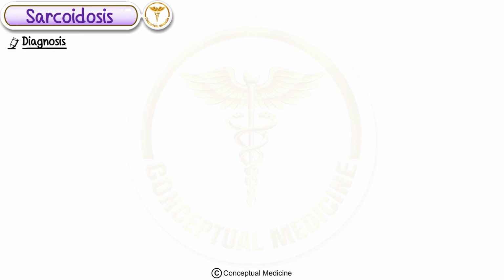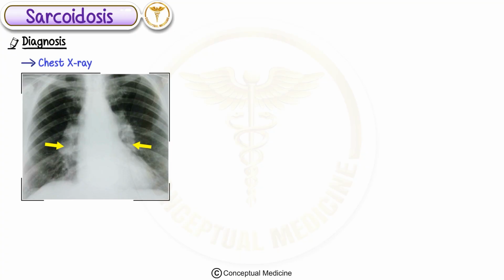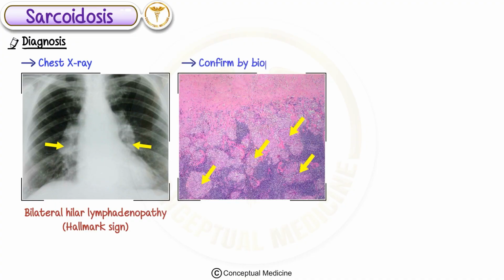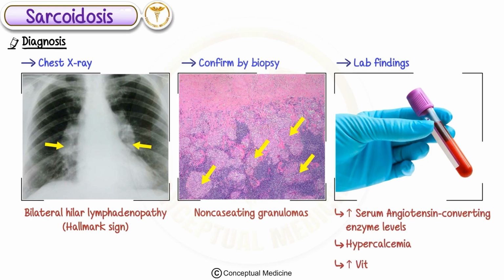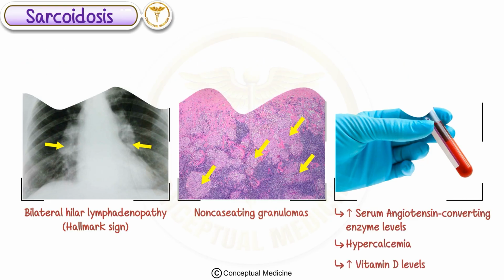Diagnosis. How do we diagnose sarcoidosis? Start with a chest X-ray, which often shows bilateral hilar lymphadenopathy, a hallmark sign. Confirm the diagnosis with a biopsy, which reveals non-caseating granulomas. Lab findings may show elevated serum ACE levels, hypercalcemia, and increased vitamin D levels.